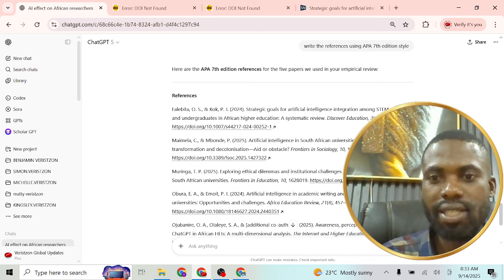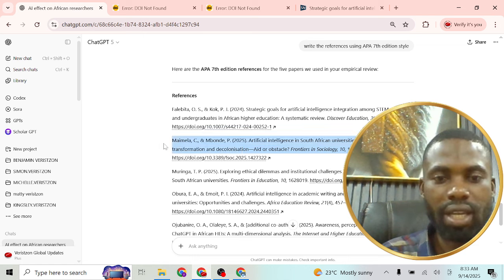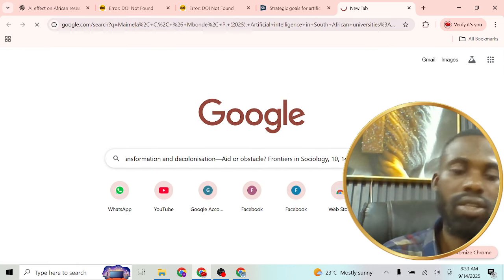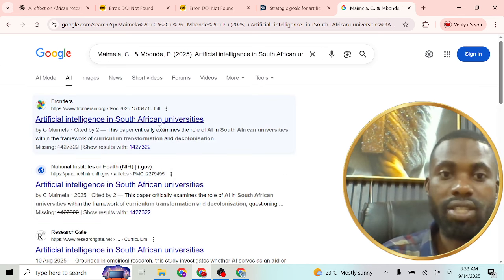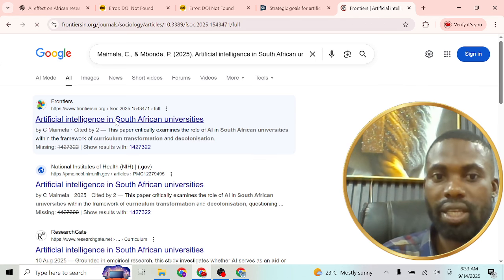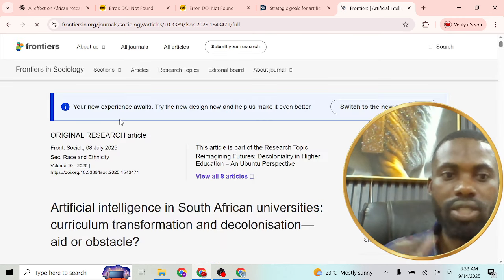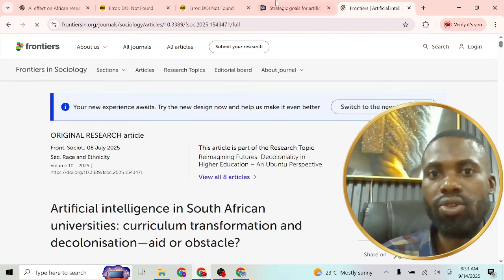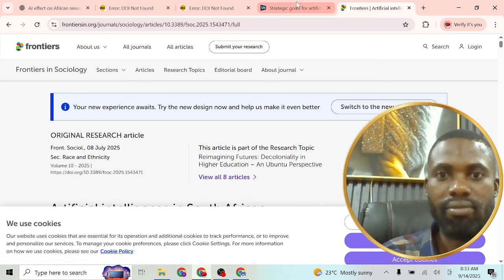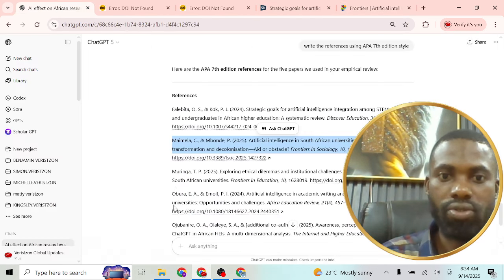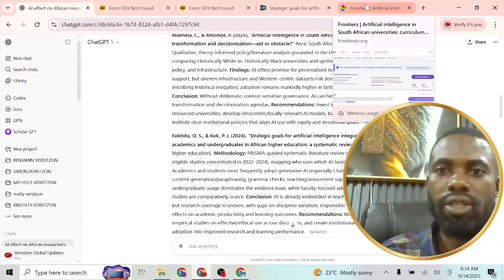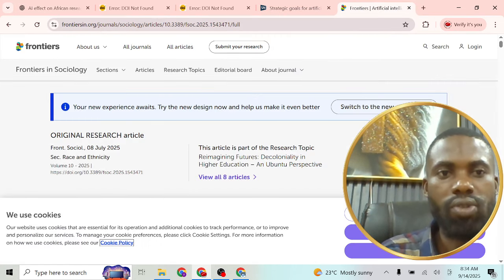So what you may do in this case now is to copy this topic like this and give it to Google and trace. If that paper is valid, you will definitely see it online. You can see it. This is this paper online now. But the DOI, ChatGPT made a mistake in generating the DOI. So the DOI was wrong. And the DOI is what it should have used to actually get us the paper. So this is the paper here. But the DOI here is wrong. So this is all you need to know about using ChatGPT to do empirical review where and when necessary.